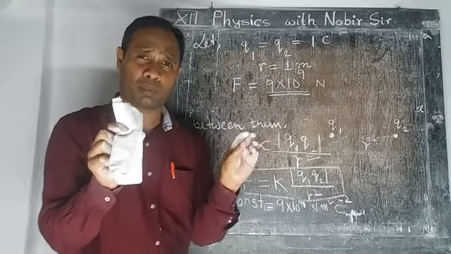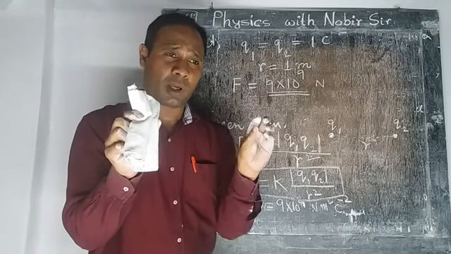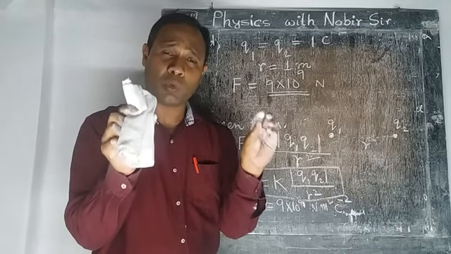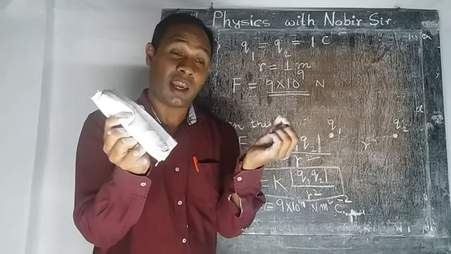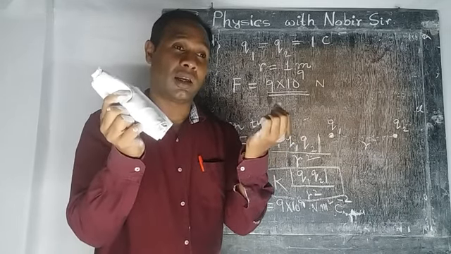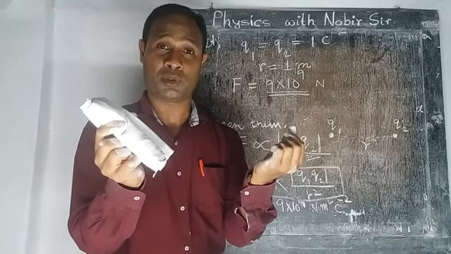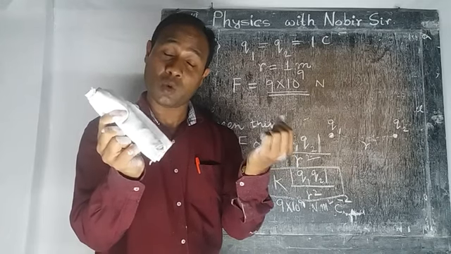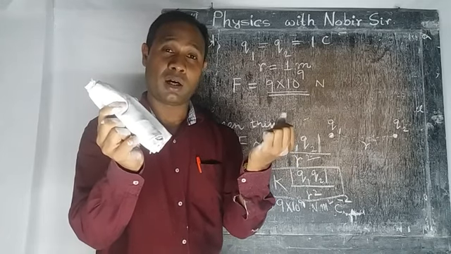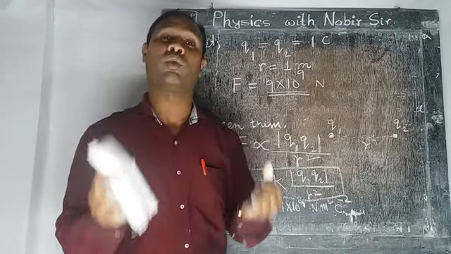So if two equal amounts of charge are placed at a distance of 1 meter and experience an electrostatic repulsive force of magnitude 9 into 10 to the power 9 Newton, then we can call the amount of charge 1 Coulomb.